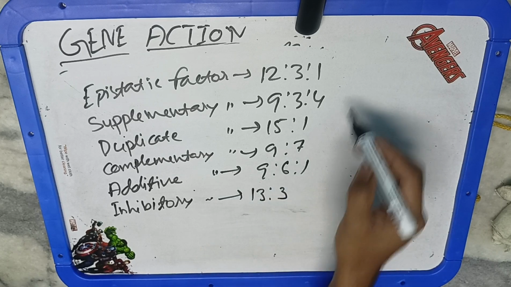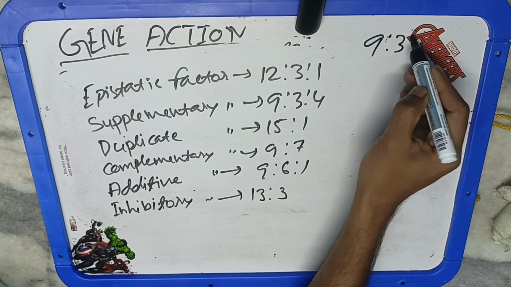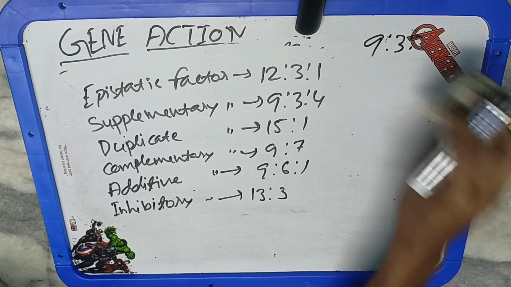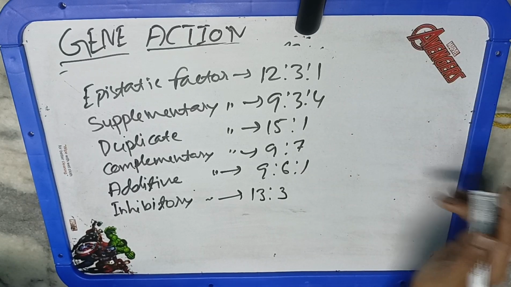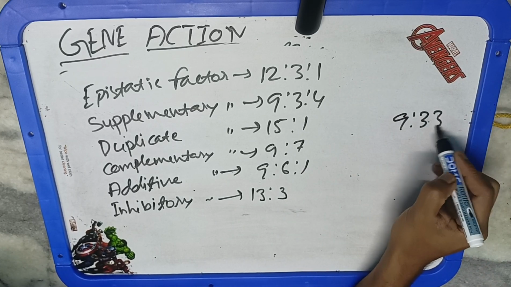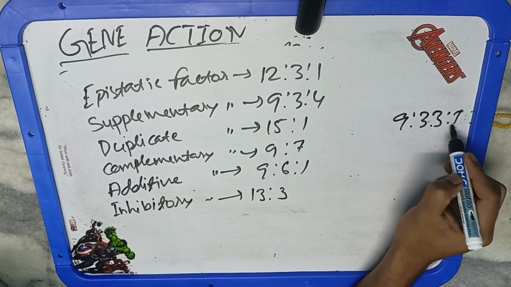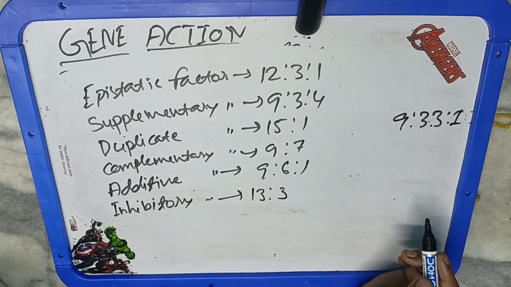If a capital A is present in a dominant condition, it will hide the effect of another allele, whether it is present in a dominant condition or in the recessive condition. So both will have a similar impact. So this will modify to 12 is to 3 is to 1.